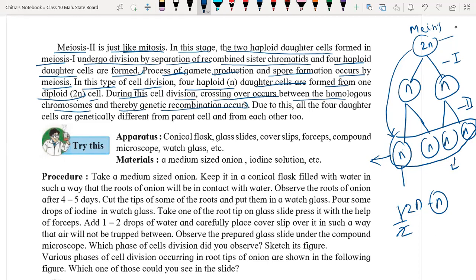Genetic recombination means if the next generation is formed from these haploid cells, they will contain genetic material from both parents, male as well as female, and these chromosomes are transferred to the next generation. Due to this, all 4 daughter cells are genetically different from the parent cell and from each other too.